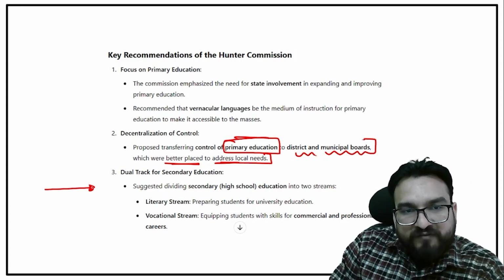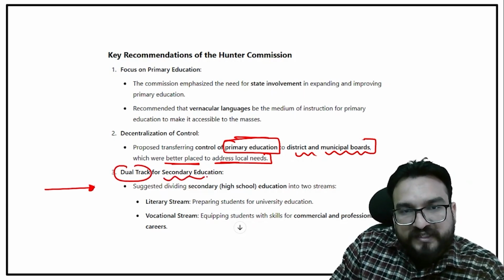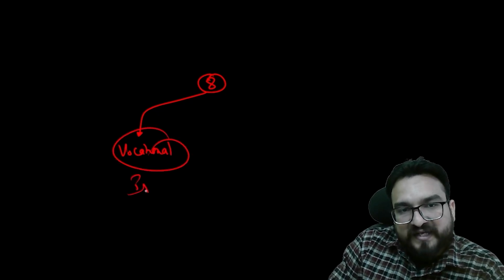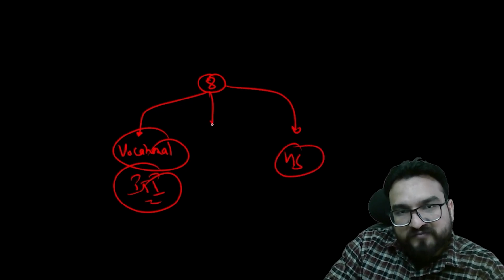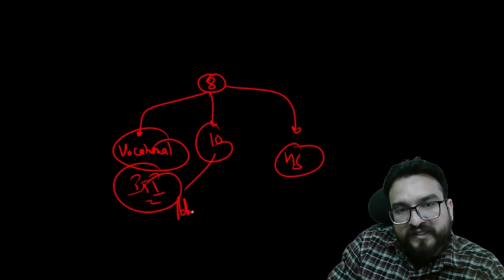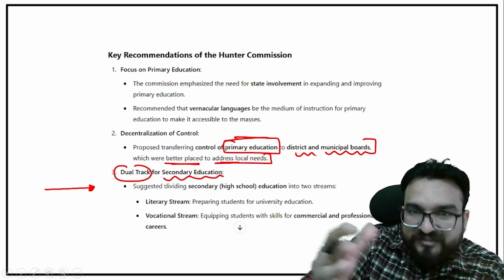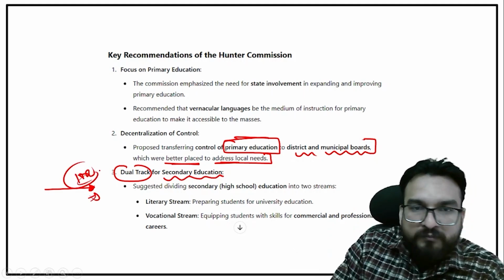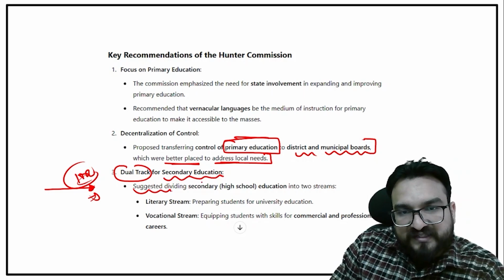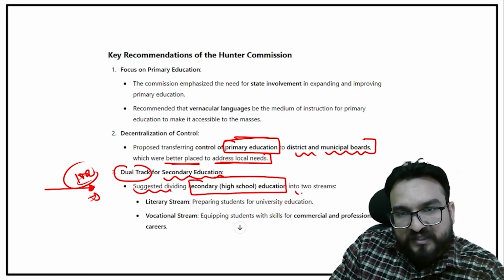Now, what they were telling about the dual track for secondary education: you must have heard that after 6th, 7th, after 8th class basically, you can either go for vocational training courses, meaning ITI, or you can go for higher studies. Or somewhere you have seen that after 10th you can opt for polytechnic. So who proposed this? Basically, in 1882 it was proposed by W.H. Hunter, who suggested dividing secondary school education into two streams.